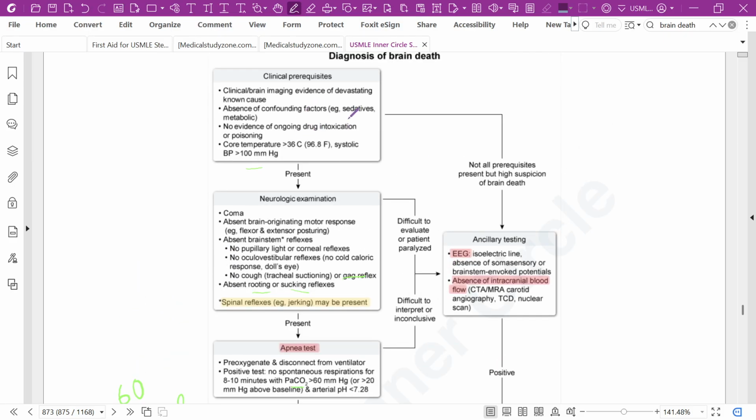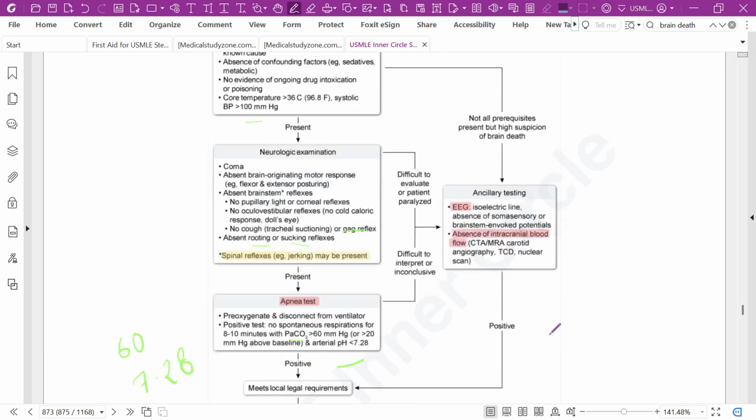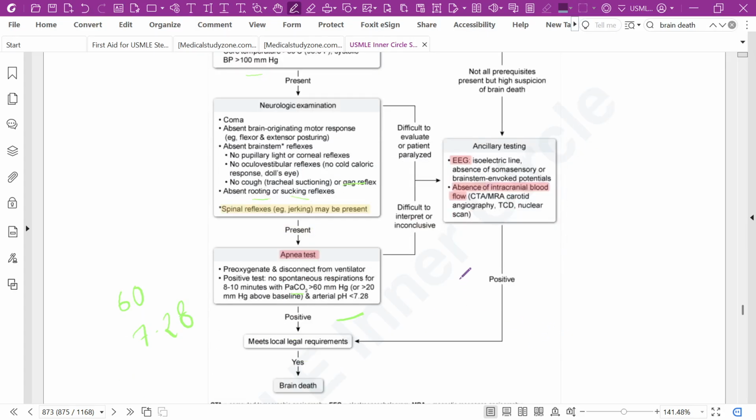If these criteria are not all present but there is high suspicion of brain death, do the EEG, or look for absence of intracranial blood flow. If there is absence of intracranial blood flow on CT angiogram, MR angiogram, or carotid arteriography, you can consider this patient as brain dead.